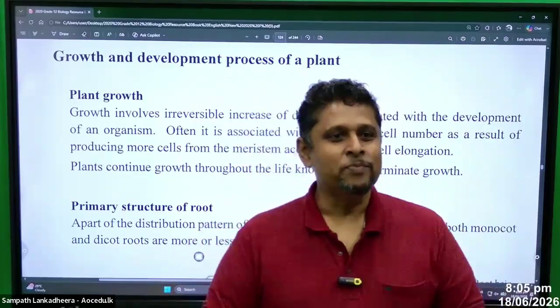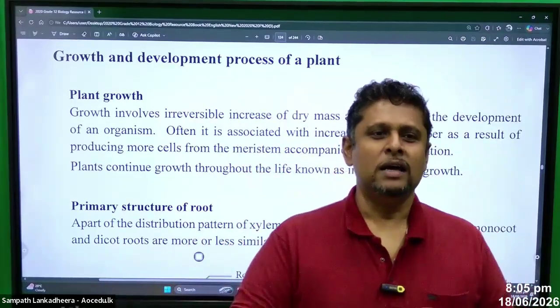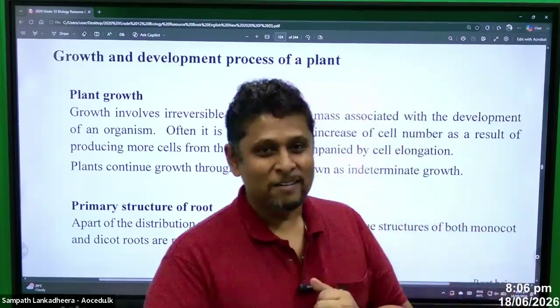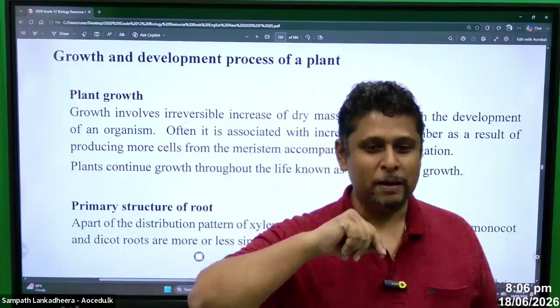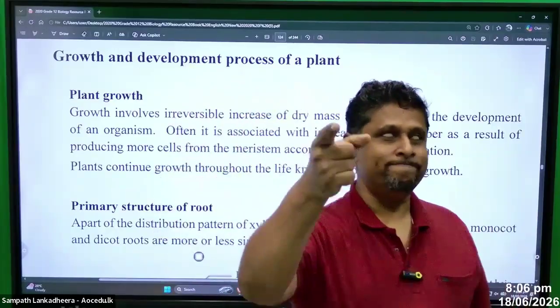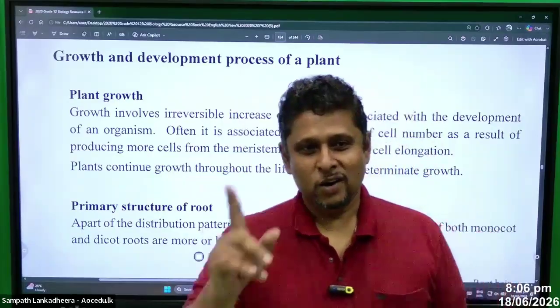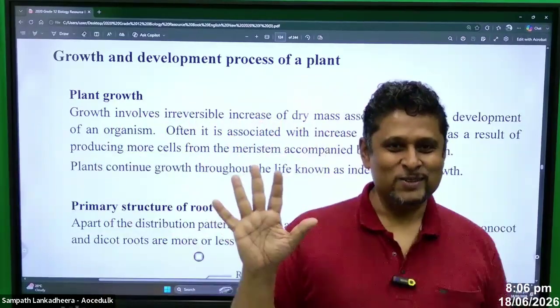So we learned meristems, and then we have to focus on rediscussing the primary structure of the root. I hope you can draw the primary structure of the root. Find a piece of paper. I'm going to give you 2 minutes to draw the primary structure of the root. Don't look at the book, no resources.